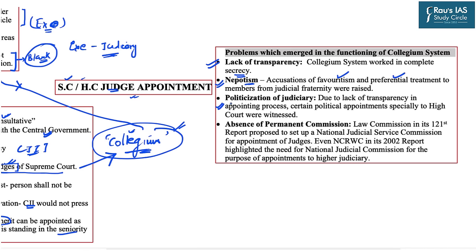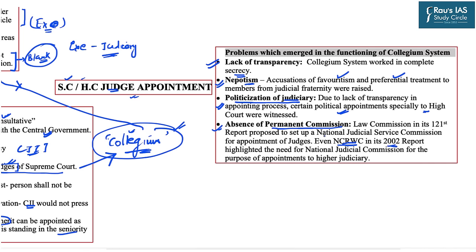Further, because there were no clear-cut guidelines to appoint the Supreme Court or High Court judges, there was increased politicization of the judiciary. Several political appointments were made especially to the High Court. And the last major issue is related to the absence of permanent commission. The Law Commission in its 121st report as well as the National Committee to Review the Working of the Constitution in 2002 has